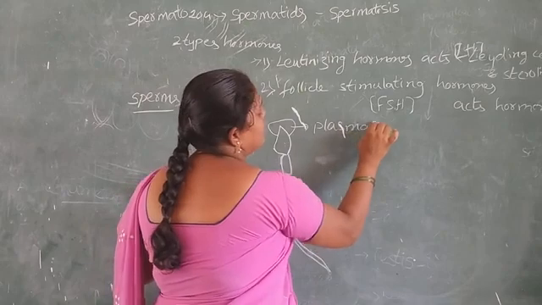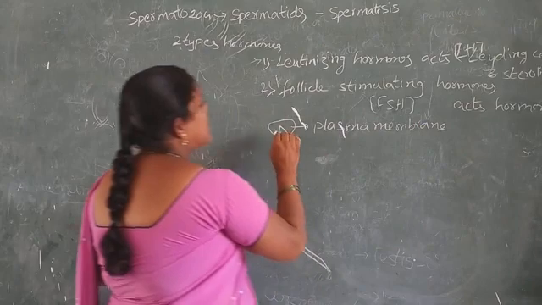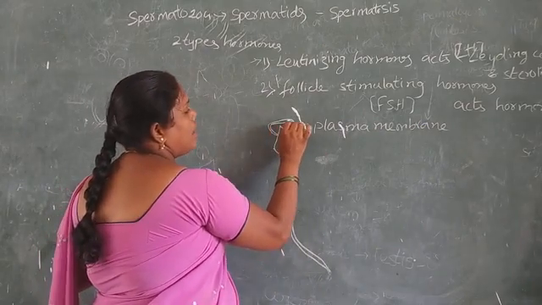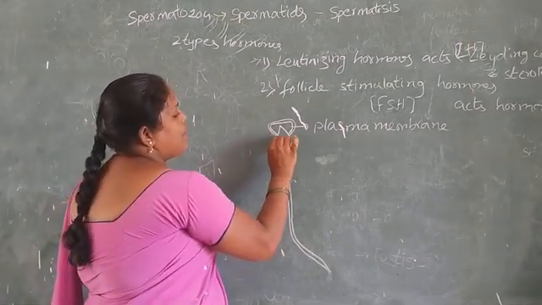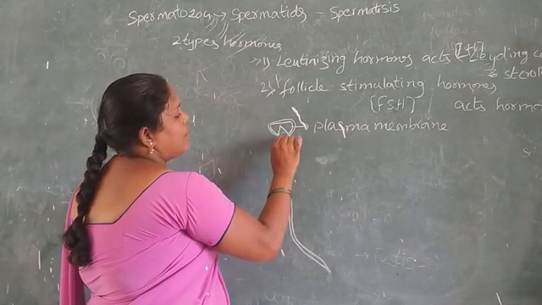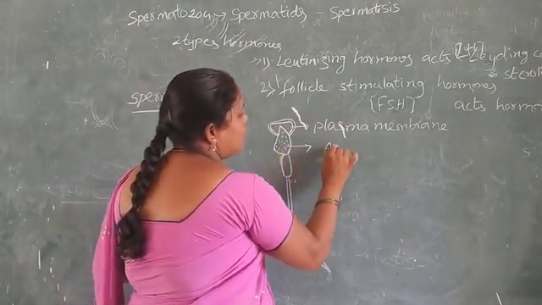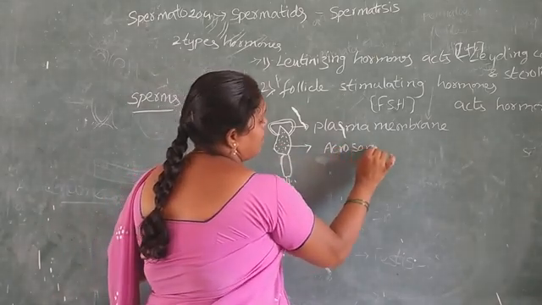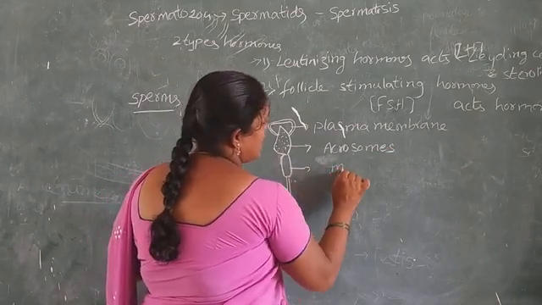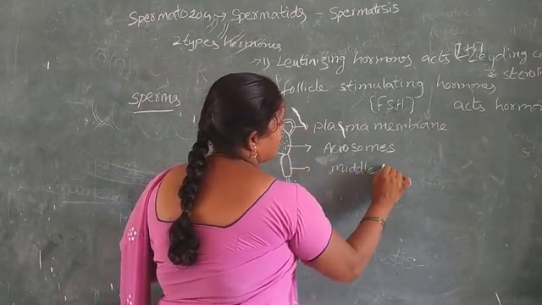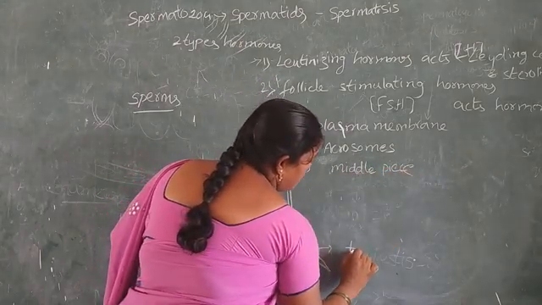It has a cup-like structure containing the nucleus, called the acrosome. Then the middle piece, and the tail.